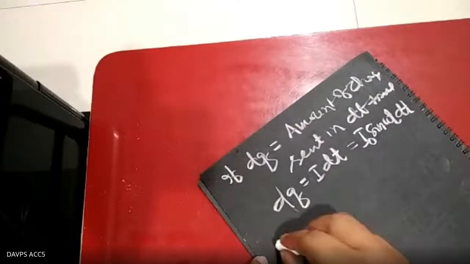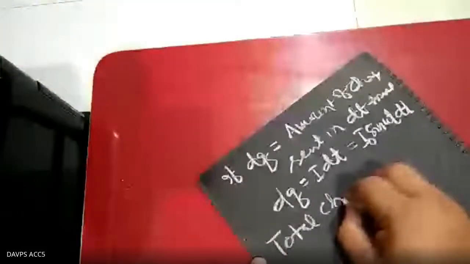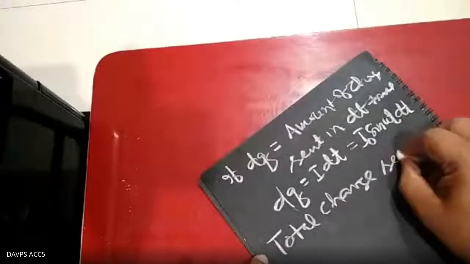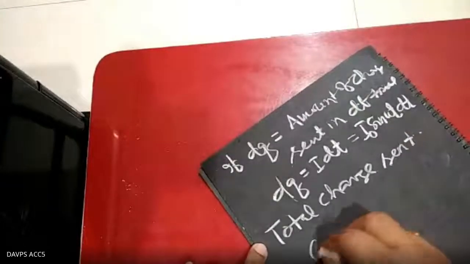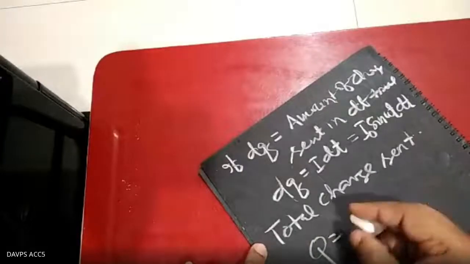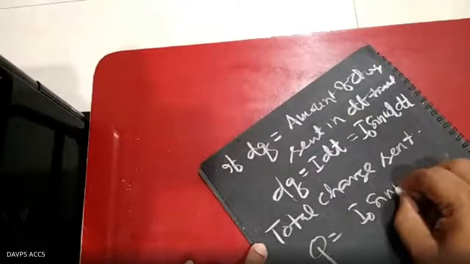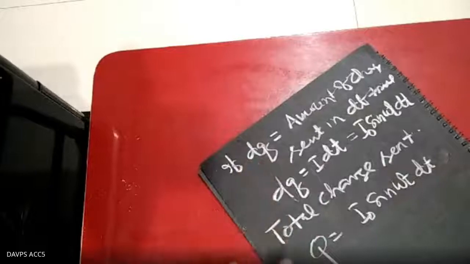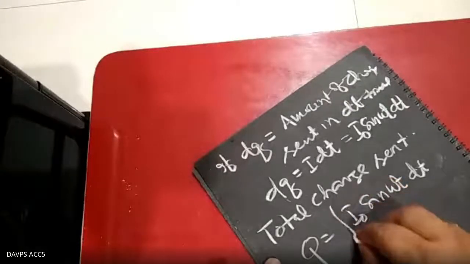What is the total charge sent? Total charge sent q equals the integration of I naught sine omega t dt. Total charge sent in half of the cycle, that is q equals I naught sine omega t dt, and you have to take the integration.